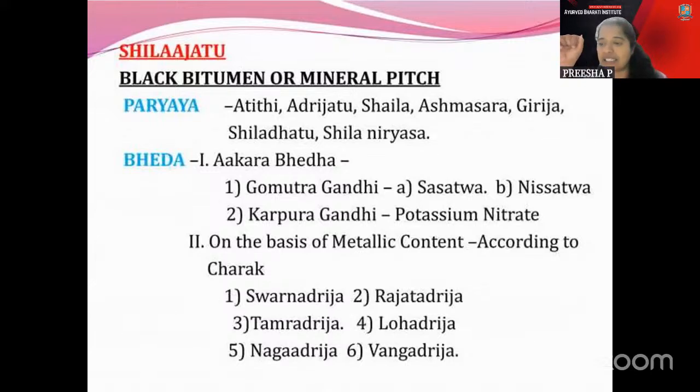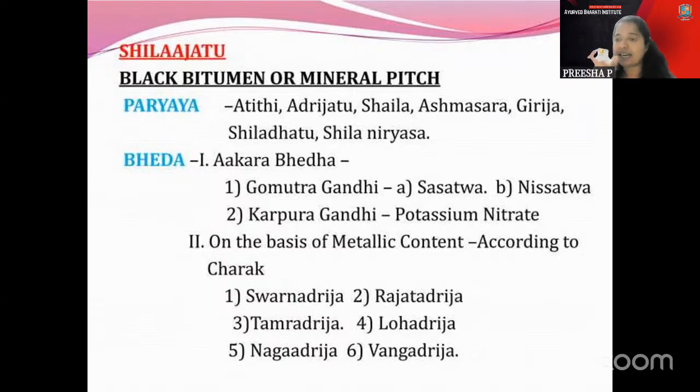And the metallic content which is told there, italic under Swarnadija Raktaja, that is not so important. Maybe there is one Charaka reference which is told there. Whenever we come to the Rasa Shastra part, the opinions will be told by Rasaratna Samuchaya or Rasa Kamadhenu or any other Rasa textbooks. But Charaka is not a person of Rasa Shastra. Whenever he has given an opinion, it should be marked with a star, because Charaka's opinion in Rasa Shastra is not frequently found anywhere.